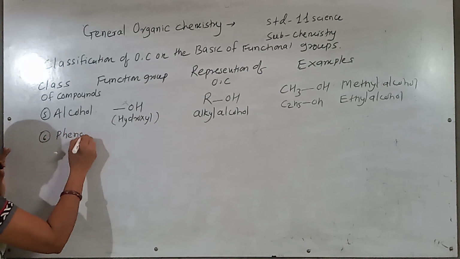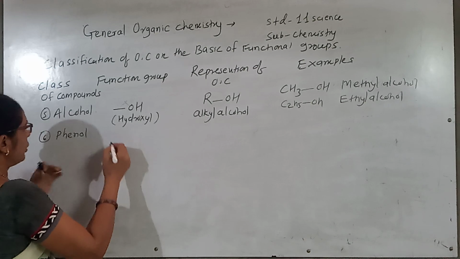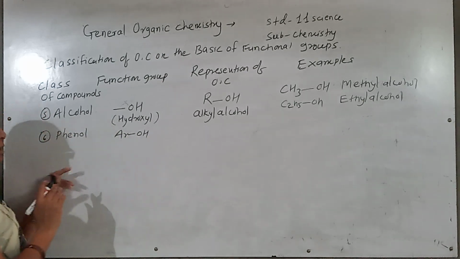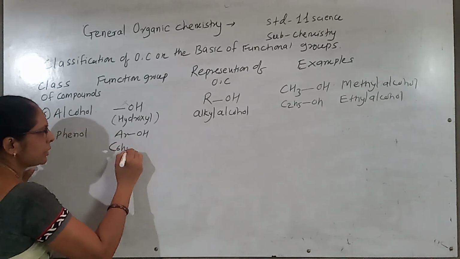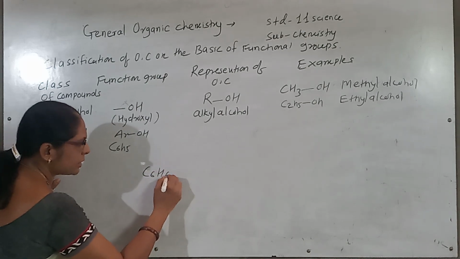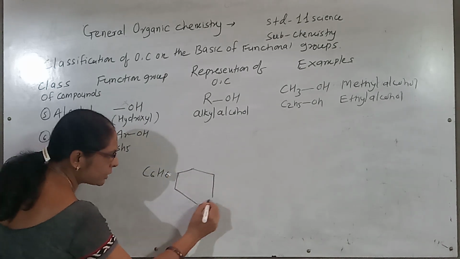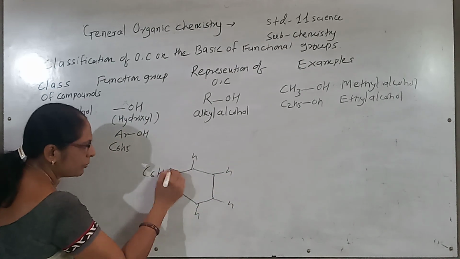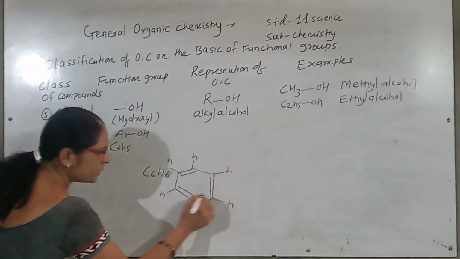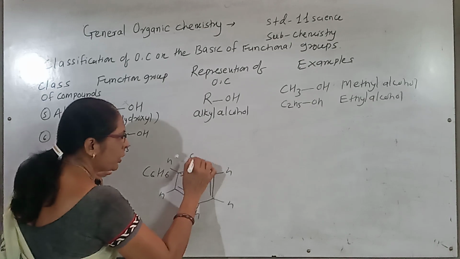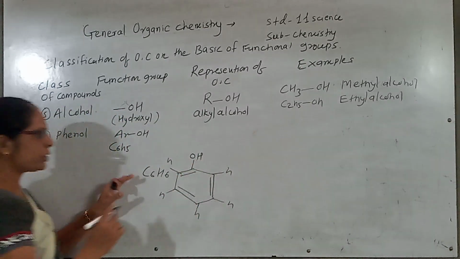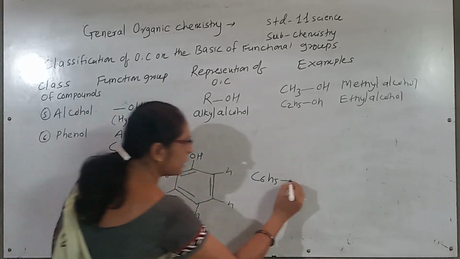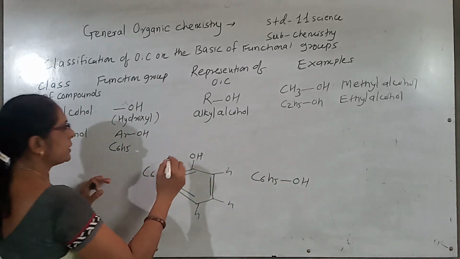Next is the phenol. When I consider phenol, phenol is an aromatic compound, because when the benzene ring is attached to OH, it is called phenol. The benzene ring is represented as C6H5. C6H6 is benzene. Benzene has 6 carbon, 6 hydrogen. If the carbon has 6 hydrogen and 3 double bonds, it is benzene. When one hydrogen is replaced by OH, I can write C6H5OH, and this group is called phenol.